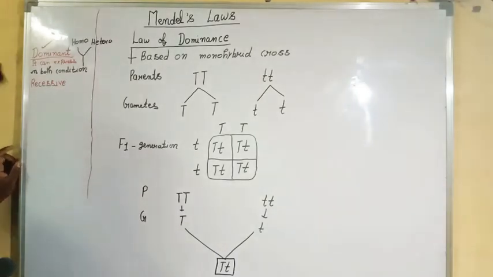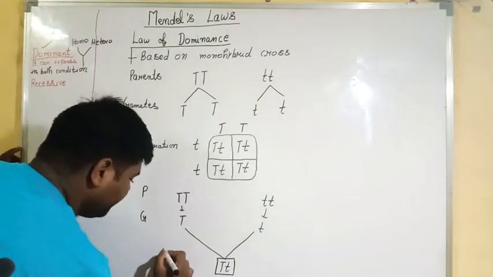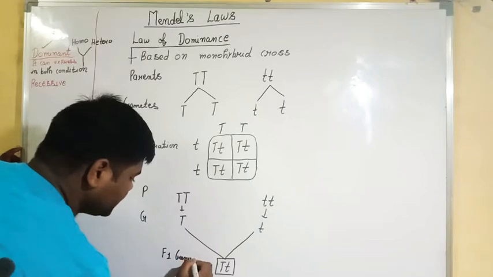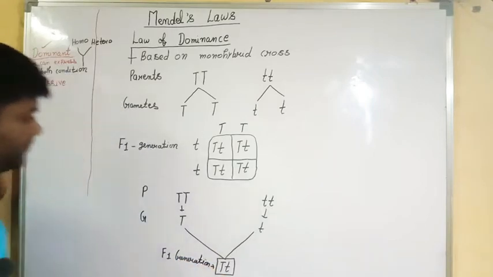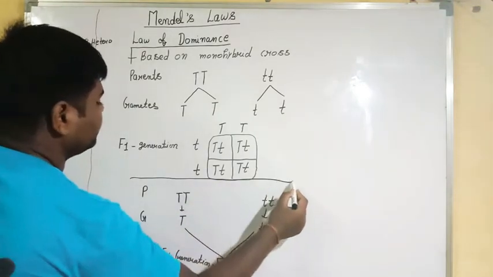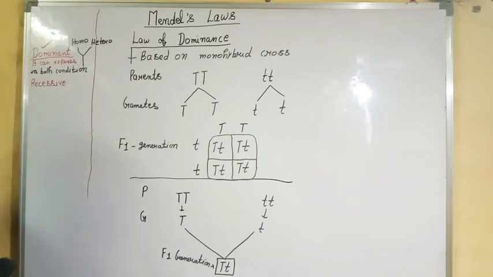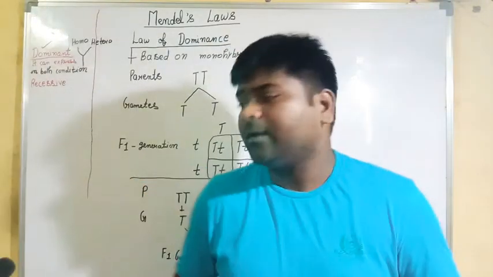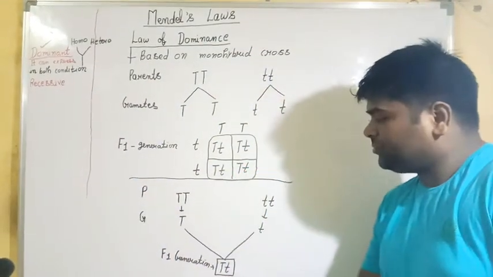So here we get the F1 generation. This is the F1 generation. So this is another way to show. I simplified, you know that one.